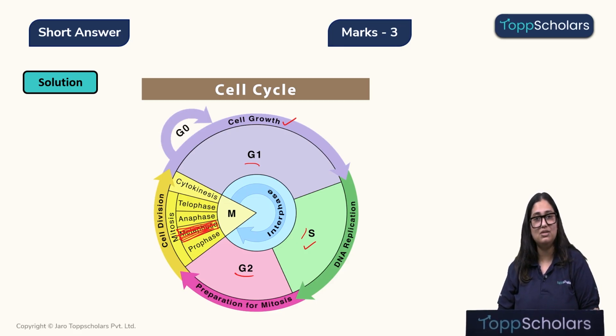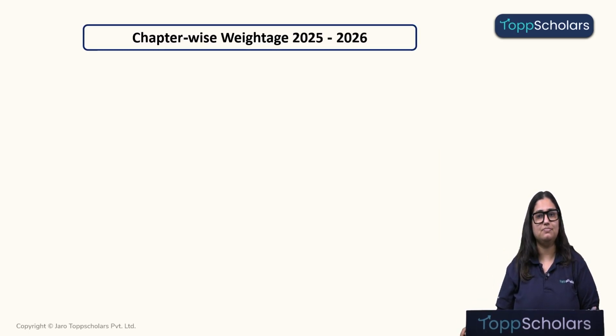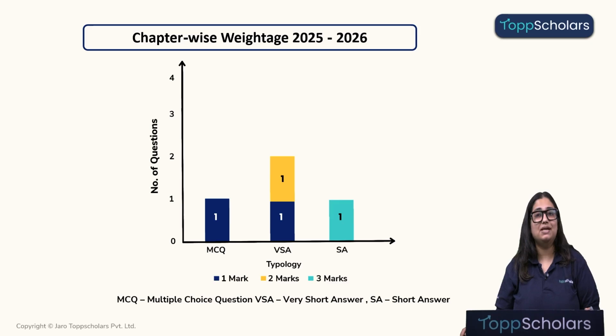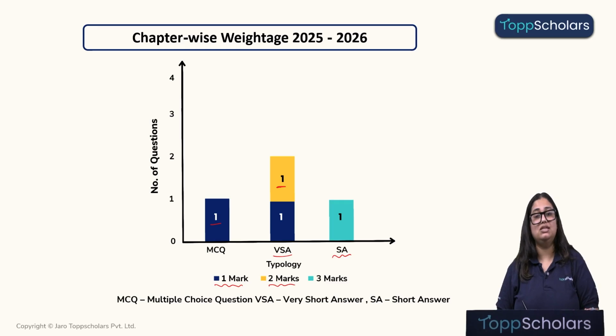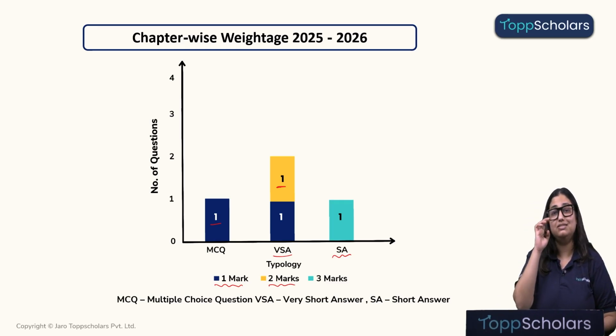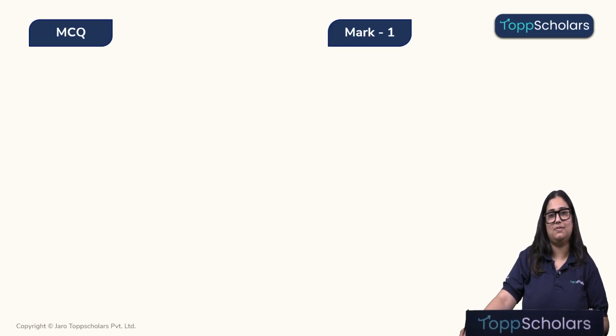Okay, now let's move on to the next topic, that is genetics, the basic fundamentals. Now children, the expected weightage of this topic for your upcoming exam is as follows. At least 1 mark question in the form of MCQ and very short answer is expected. A 2 mark question is also expected, and 1 short answer of 3 marks is also expected. That means this is a high weightage topic which is very important for us to prepare. So let's get ahead with it.